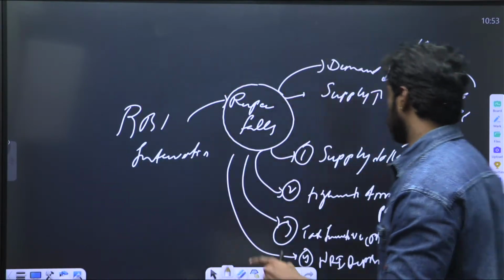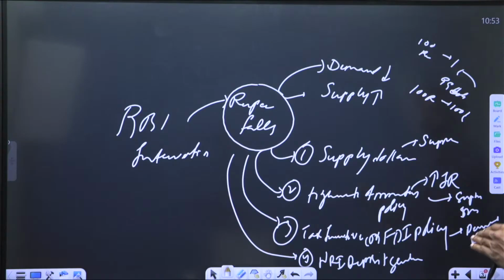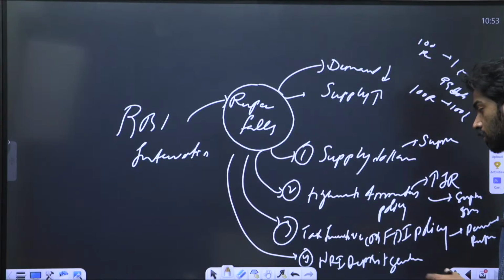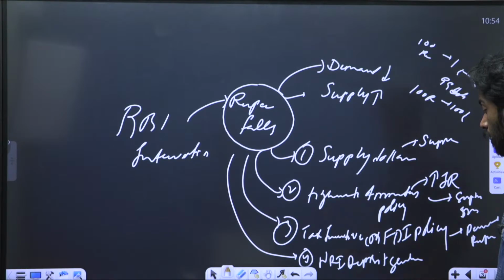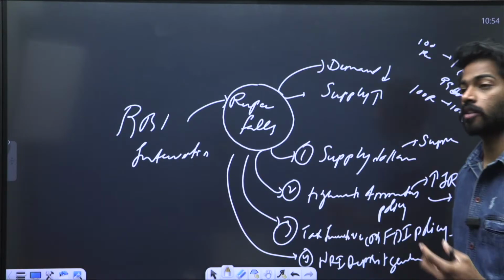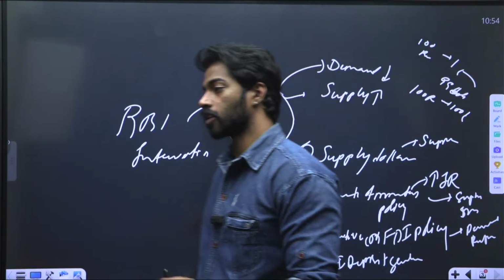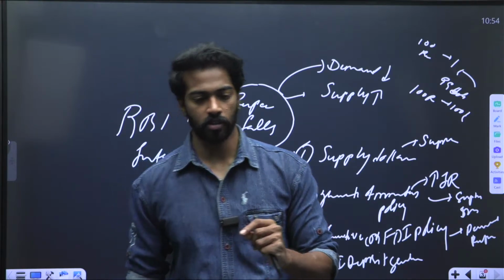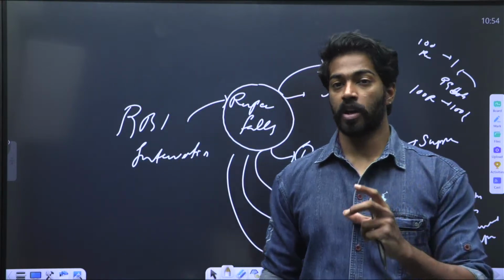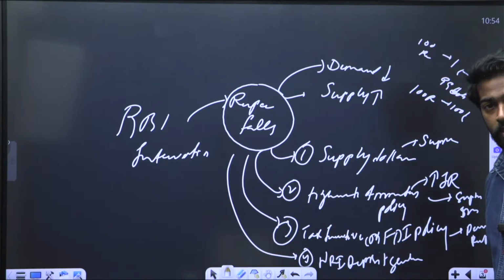First, it will supply dollars so that it can neutralize the supply between dollar and rupee. Second is a tight monetary policy, where it will increase the interest rate so that foreign companies or foreign banks can invest in India. Thirdly, tax incentives or FDI policy, which would ensure that foreign companies are attracted to invest in India, thereby increasing the demand for rupee. Lastly, NRI deposit schemes so that NRIs can deposit their money in Indian currency, so there is a high amount of demand for rupee. These are the main ways in which RBI tackles the fall of the rupee.